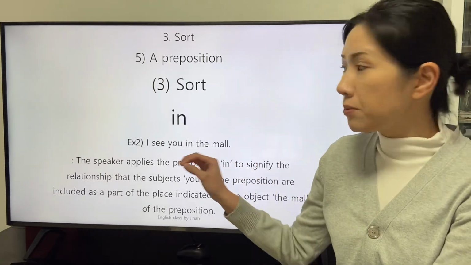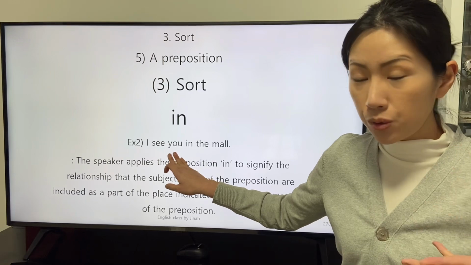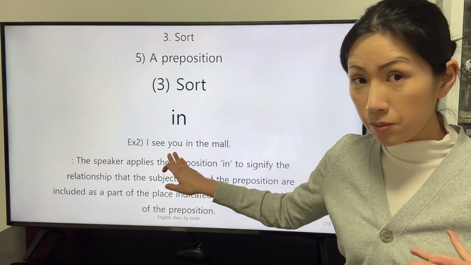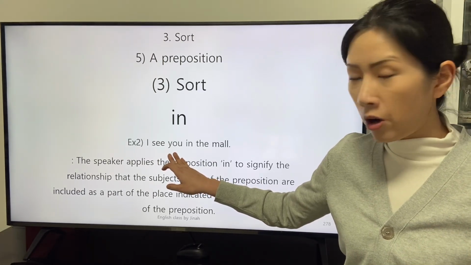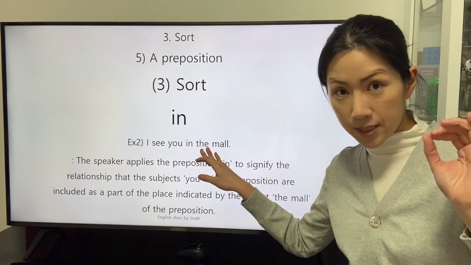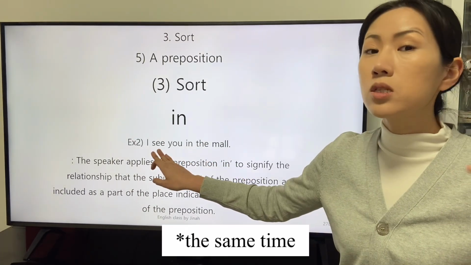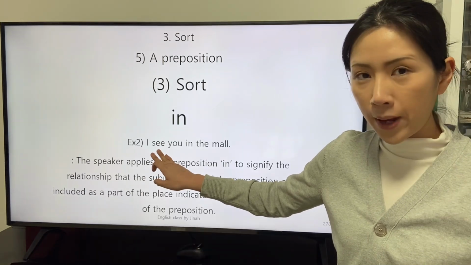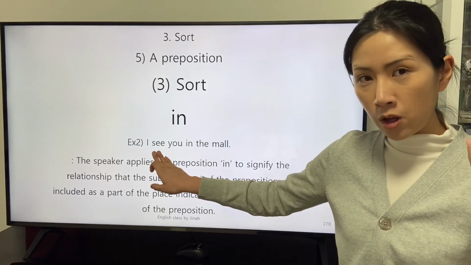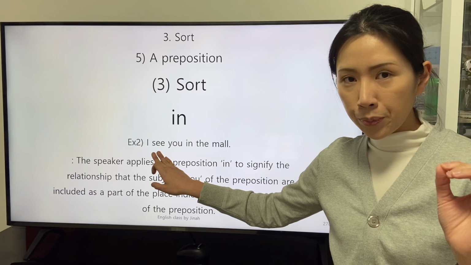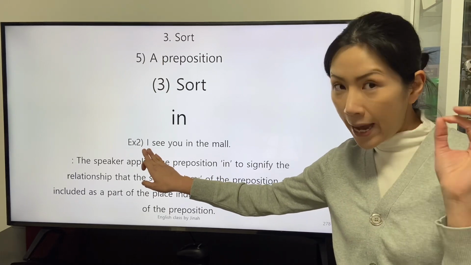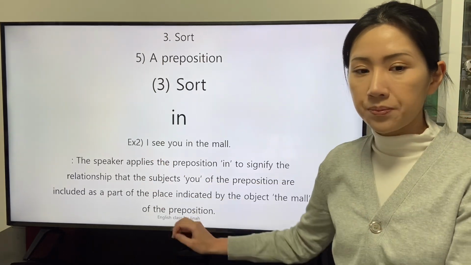The point in time when the subject you of the preposition in are a part of the object, the mall, is thus when the transitive verb see describes the action of the speaker.